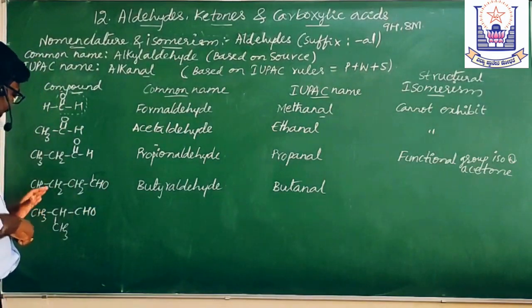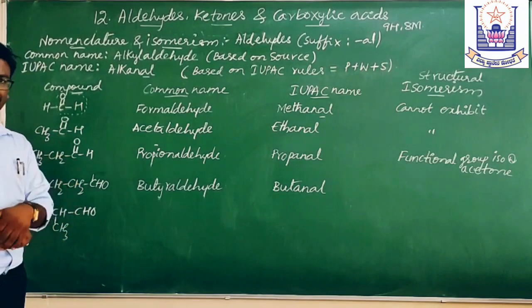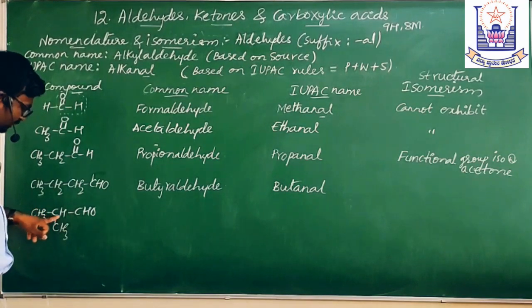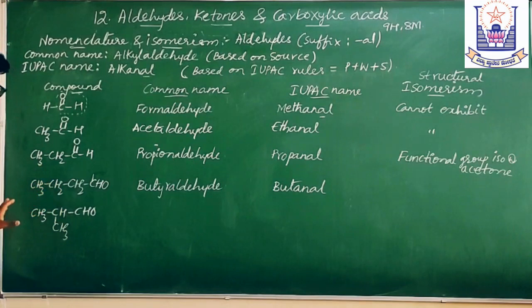Based on that, we are writing it. You too have to practice that. If you look at this carbon, one bond, second bond, third bond, and the fourth bond is with the hydrogen.